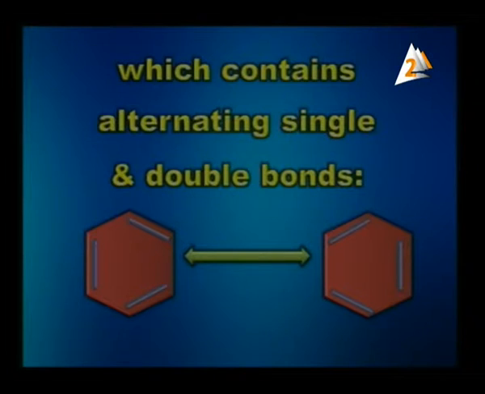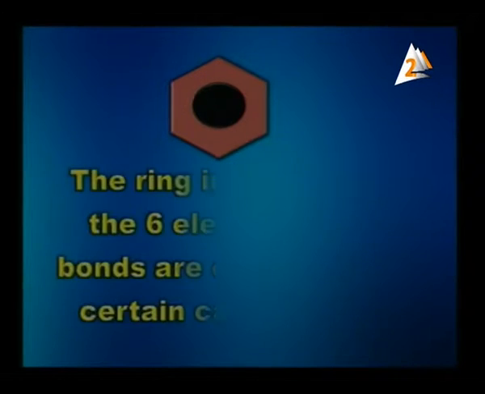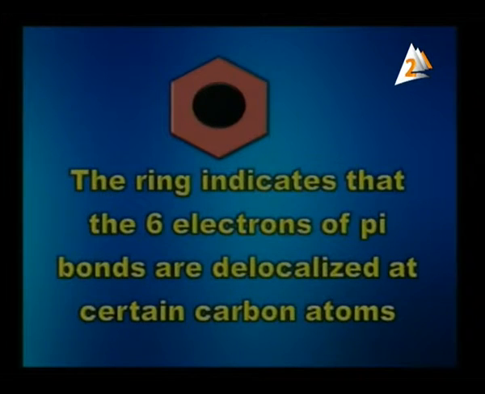As shown on the screen, the structure formula of the two rings of the benzene, where the double bonds alternate with the single bonds, has two forms. But actually, the benzene has the following structure formula, where the ring indicates that the 6 electrons of the pi bonds are delocalized over the carbon atoms.